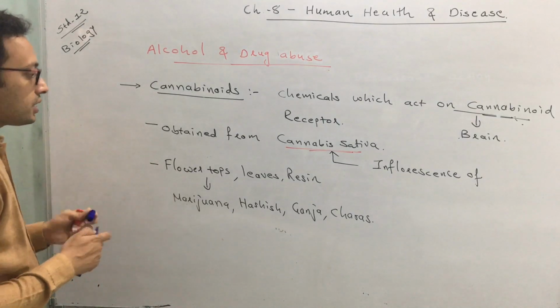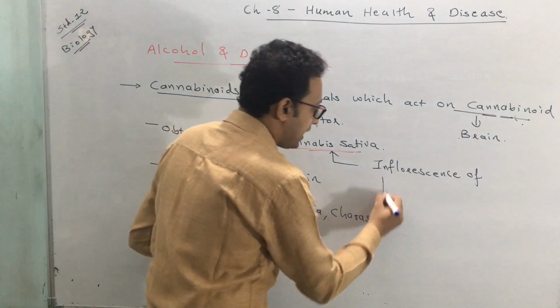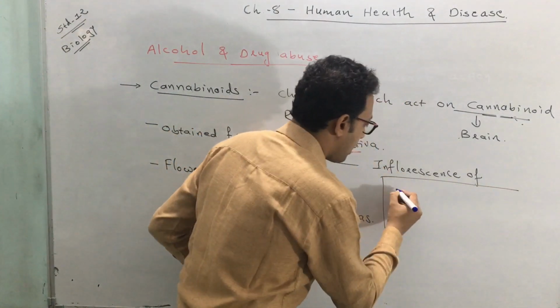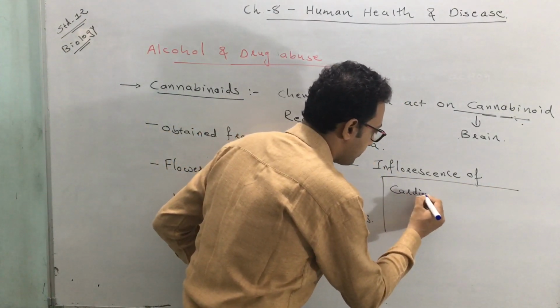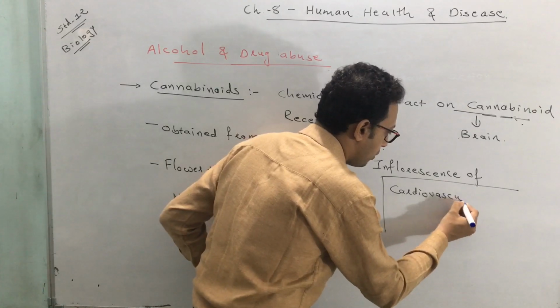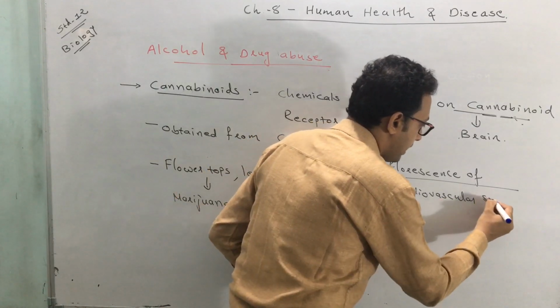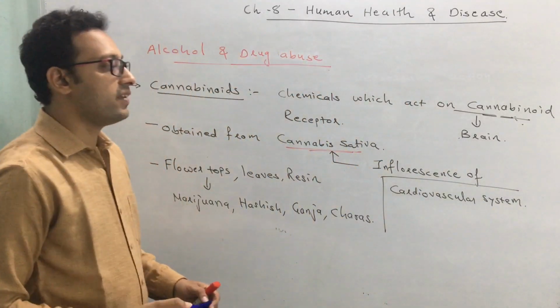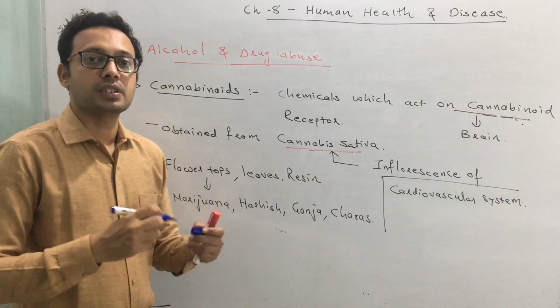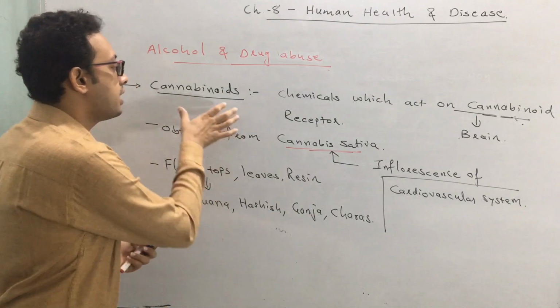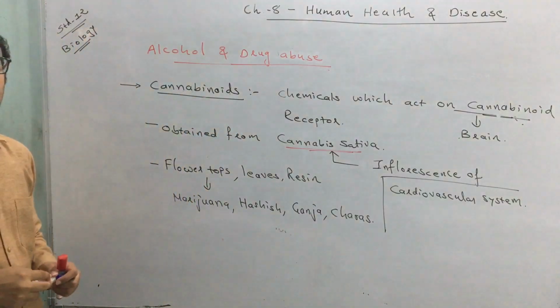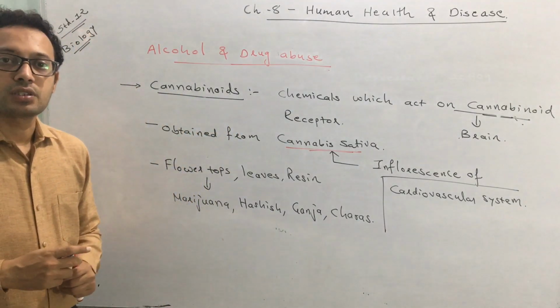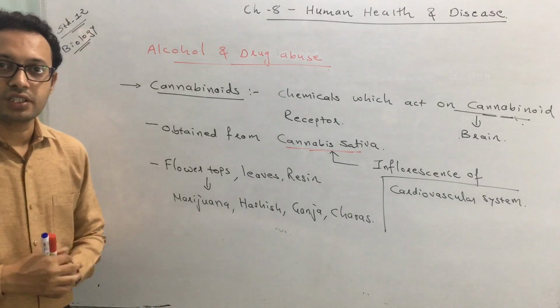These cannabinoids are famous for their action on the cardiovascular system, meaning they act on the heart and its related system including blood, and they are called cannabinoids. Clear? So this is the second category of drug.